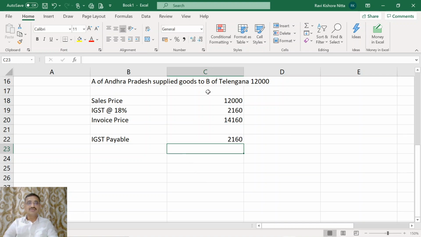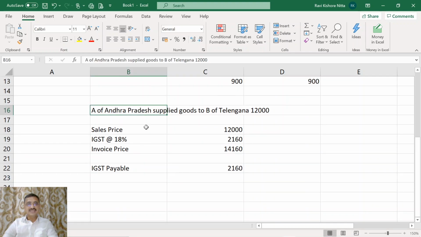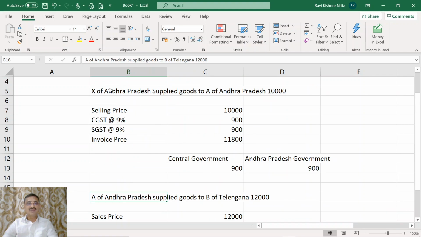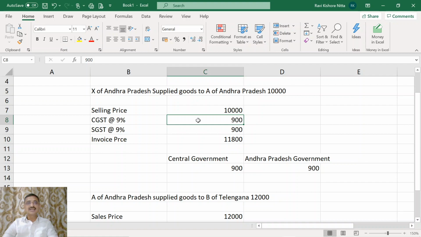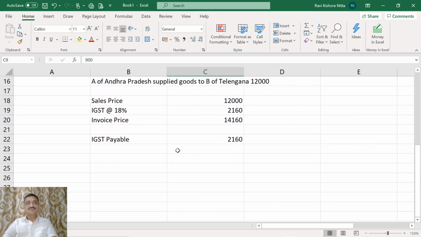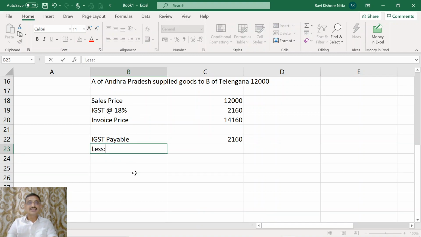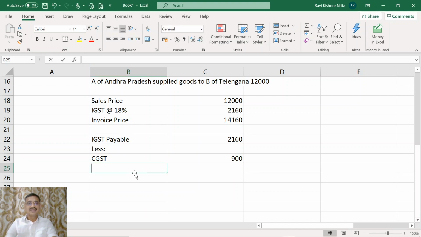2,160. However, this person A at the time of purchase from X has paid 900 as CGST and 900 as SGST. Now the entire amount of IGST of 2,160 need not be paid by A. A can claim input tax credit of CGST paid by him of 900 and SGST paid by him of 900.